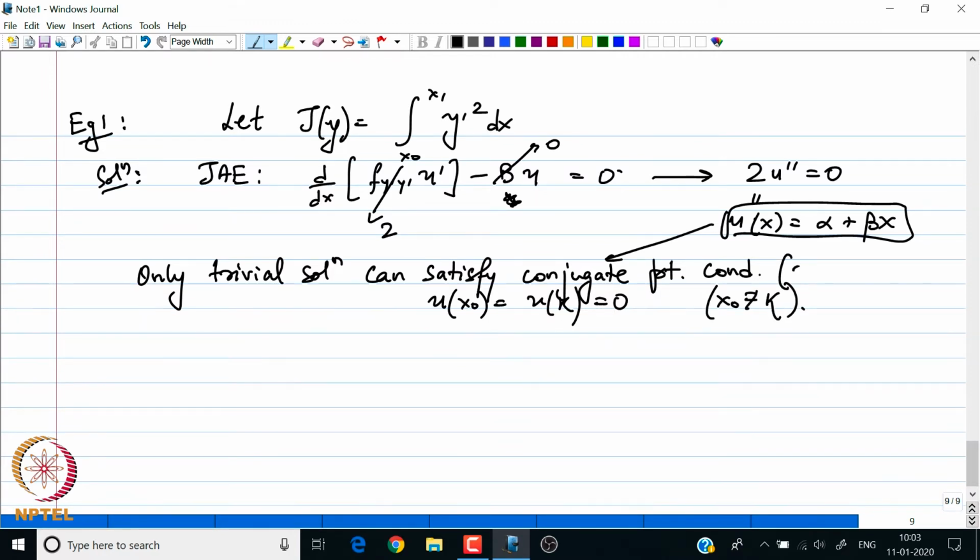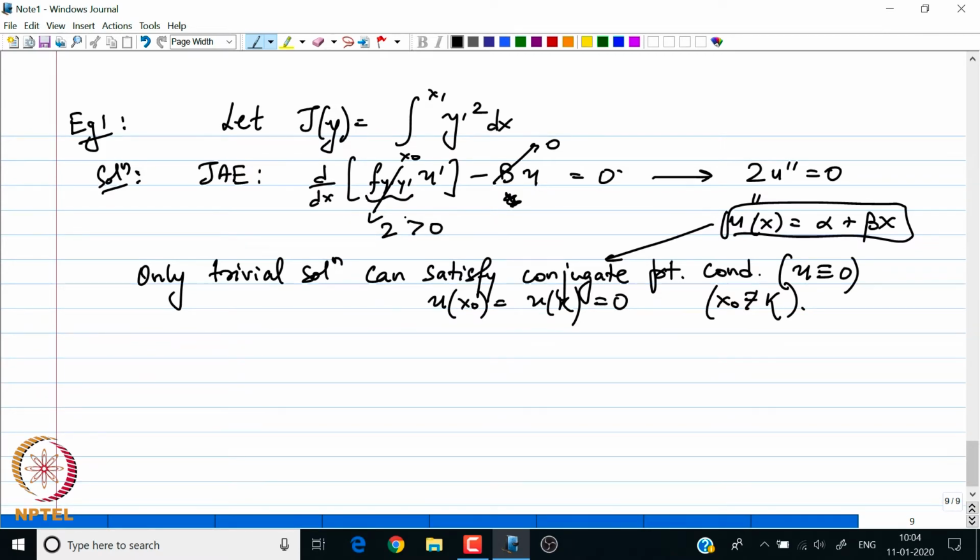So this is only possible when u is identically equal to 0, but by our theorem we cannot accept a trivial solution, right. Or in other words, we can also see that this particular second derivative is positive.